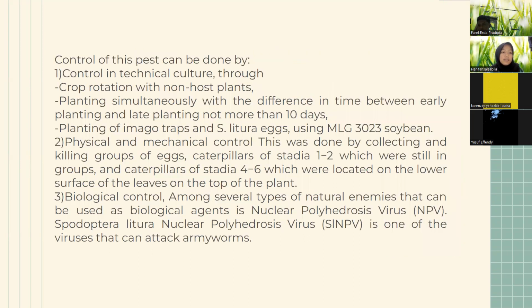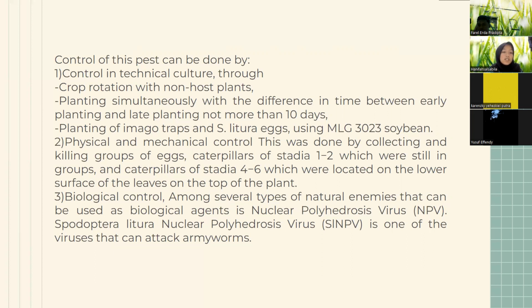Next, control of these pests can be done by the first, control in technical culture: crop rotation with non-host plants, and planting simultaneously with a difference in time between early planting and late planting of not more than 10 days, and planting of imago traps, S. litura, using MLG 3023 soybean.